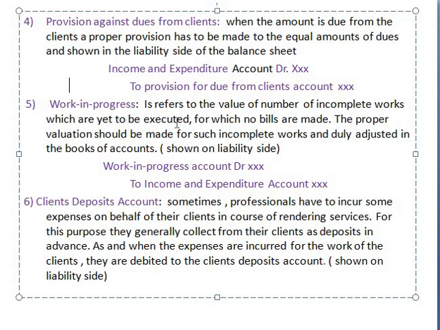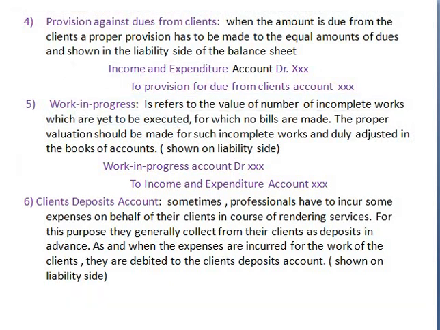I will tell you a very simple example. A has given an order to B. After receiving the order from A, B's work is going on. But work is going on and A has not yet paid any amount. There is no bill made on that. As per A's instruction, B received the order and B's work is going on.